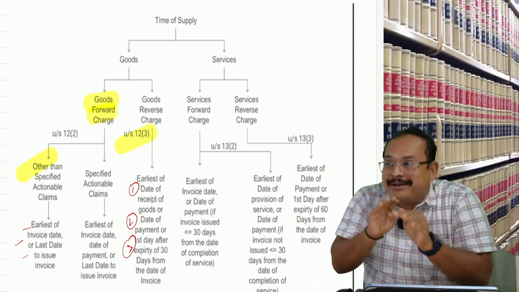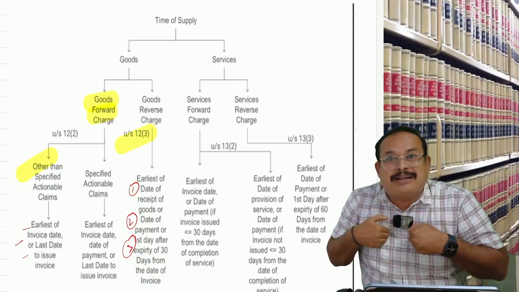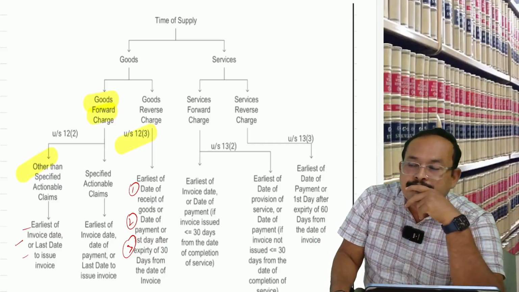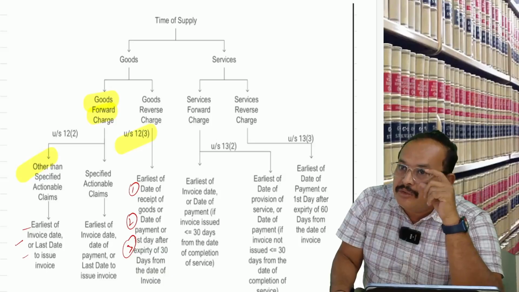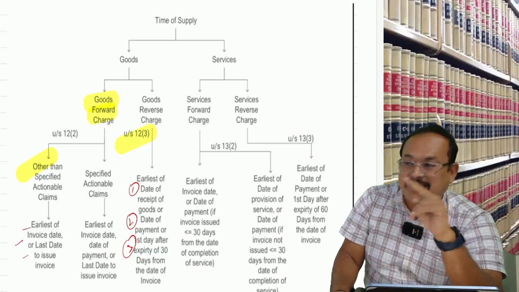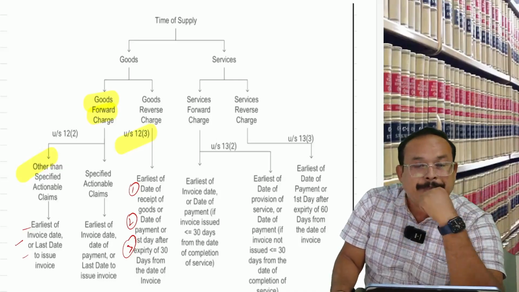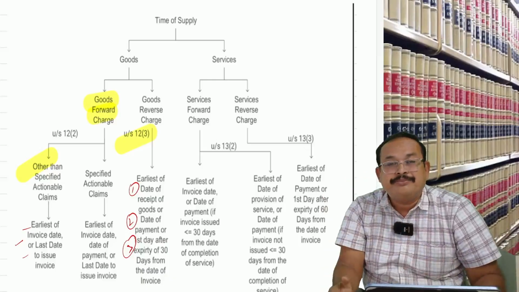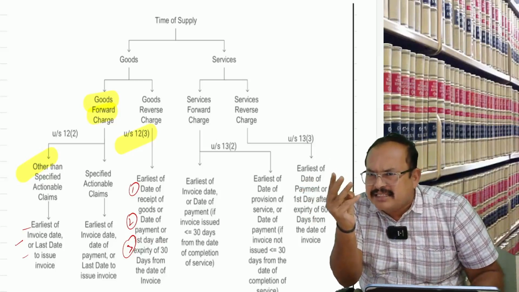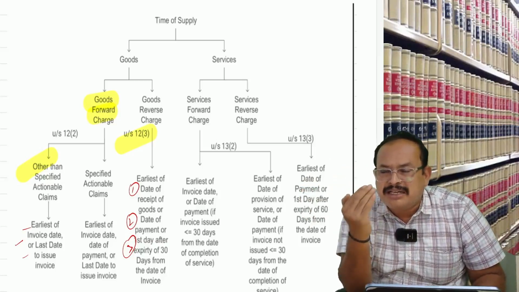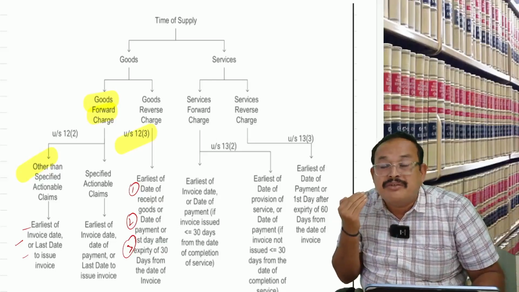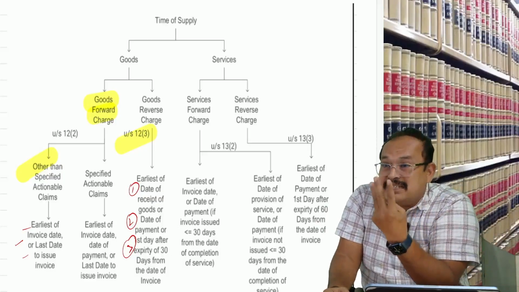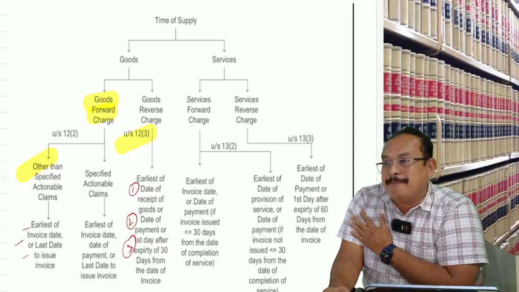What is the time limit prescribed for the recipient to issue the invoice? Refer rule number 47A, not 46. The time limit to issue the invoice is within 30 days from the date of receipt of goods. The recipient should issue the invoice within 30 days from the date of receipt of the goods. Is that clear?